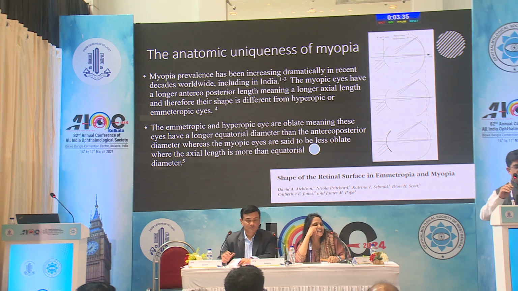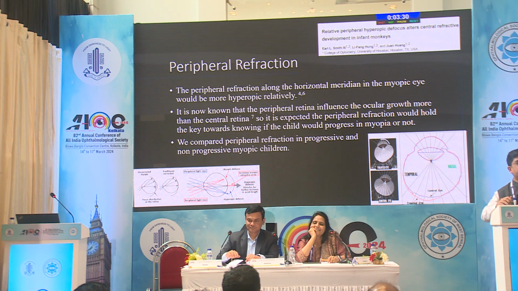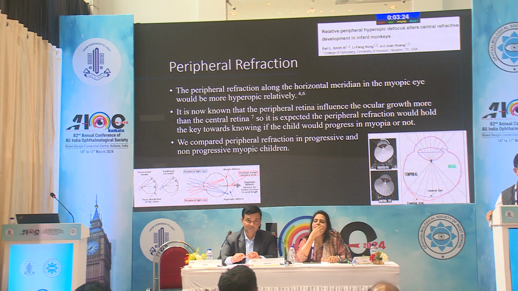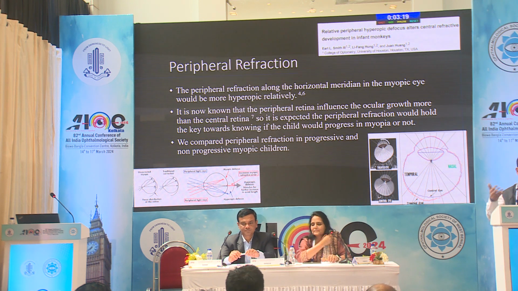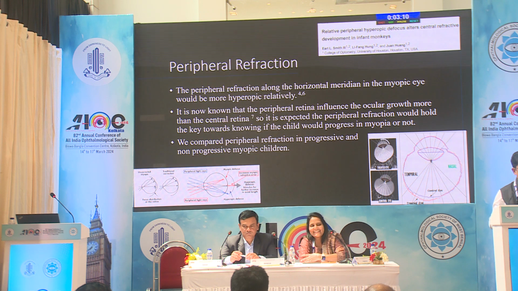It's okay. So the myopia prevalence we talked about, what I was saying was that the uniqueness of this particular eye size changes the peripheral refraction along the horizontal meridian of the myopic eye. It is now known that peripheral refraction has been implicated in the growth of the eyeball more than central refraction. The earlier view was that central refraction corroborates with the growth of the eyeball, and now, after this wonderful article by Earl Smith, we know that peripheral refraction is actually responsible for the progression of the eyeball.